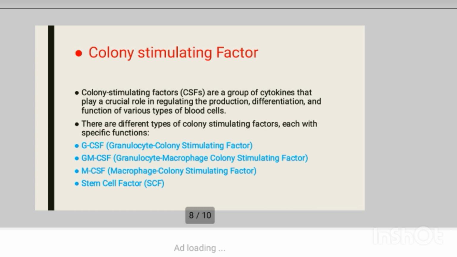Then macrophage colony stimulating factor. It is produced by fibroblasts, macrophages, and endothelial cells. It acts on hematopoietic stem cells and promotes their differentiation into monocytes, which eventually mature into macrophages. Then stem cell factor, also known as c-KIT ligand. It plays a role in the development and maintenance of hematopoietic stem cells.